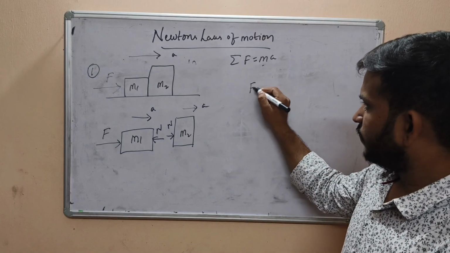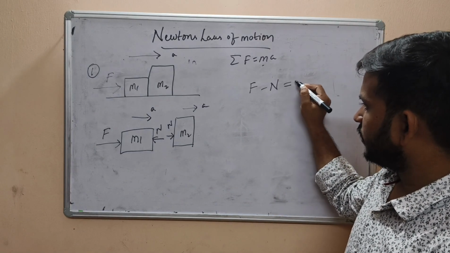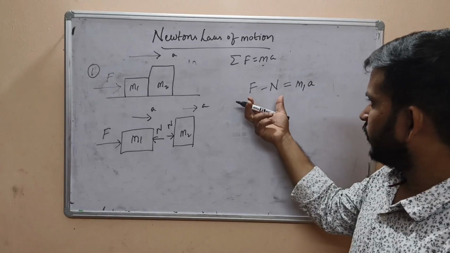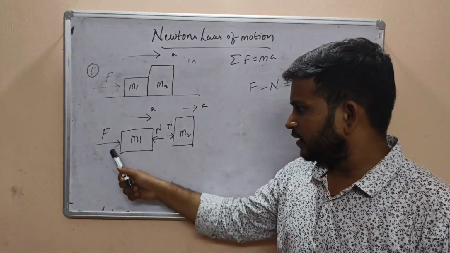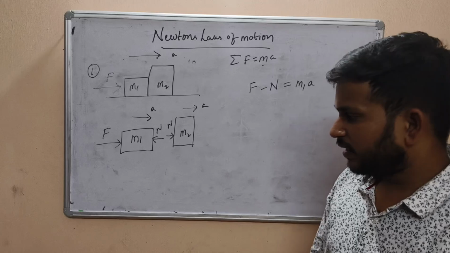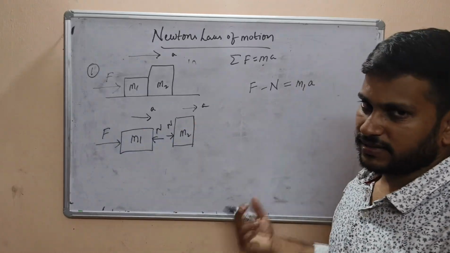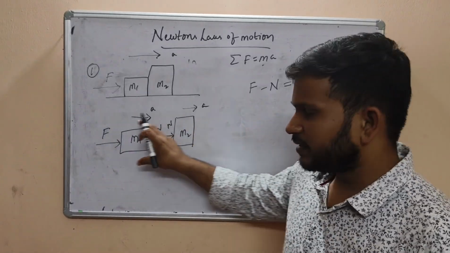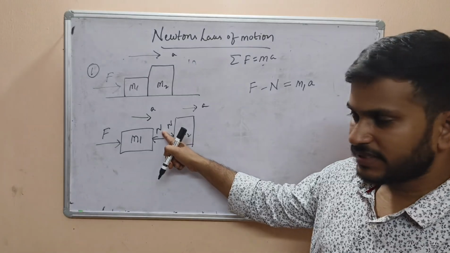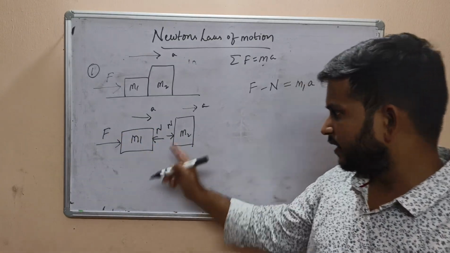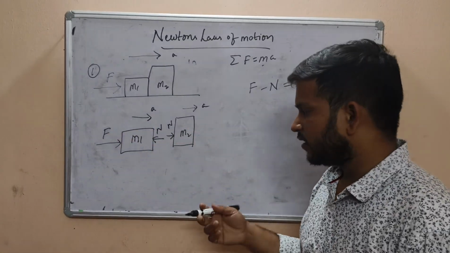So F minus N equals M1 into A. Net force means F is greater than N. That's why the block is moving in this direction. If the block were moving in the other direction, then we would conclude N is greater than F, and we would write N minus F. Okay, that is another case.